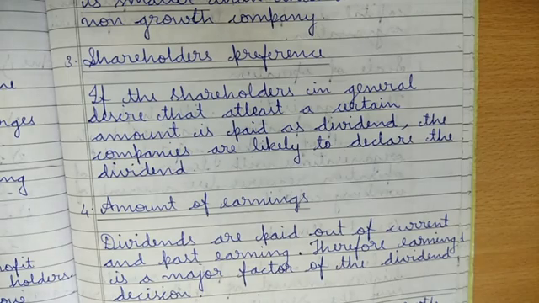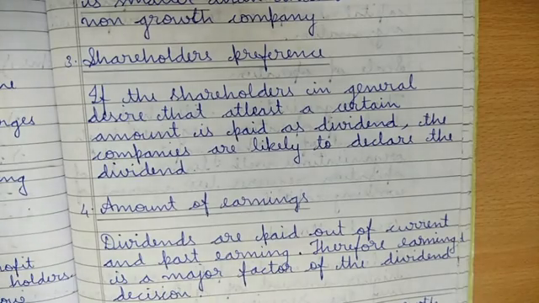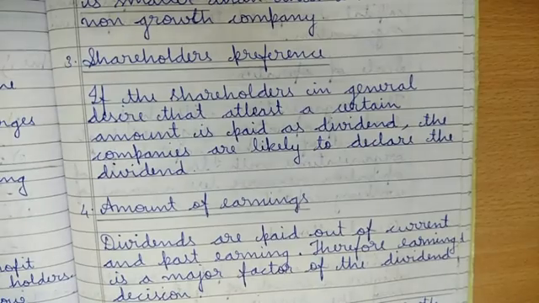So therefore, earning is a major factor for a dividend. Why earning is a major factor: sometimes your earning may be good, your profit may be at a higher position, so you may be able to pay. Sometimes when you're not able to pay the same amount which the shareholder is asking, at that time what you do is, along with the current year's amount, you also pay from your past savings amount.